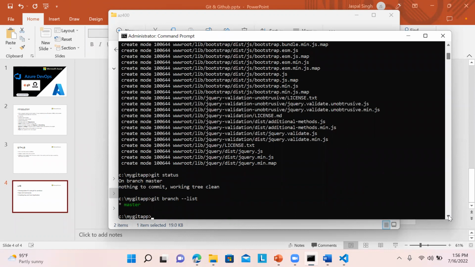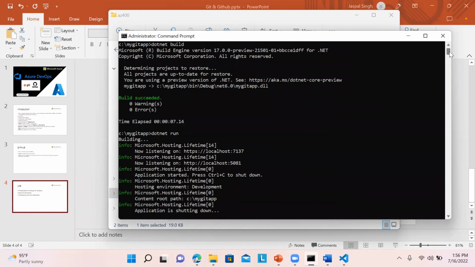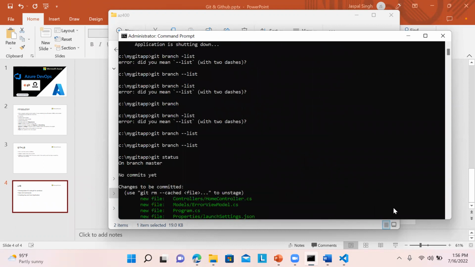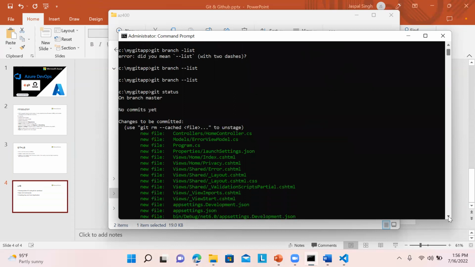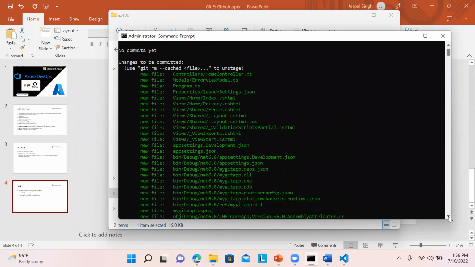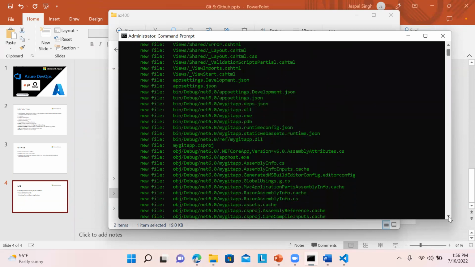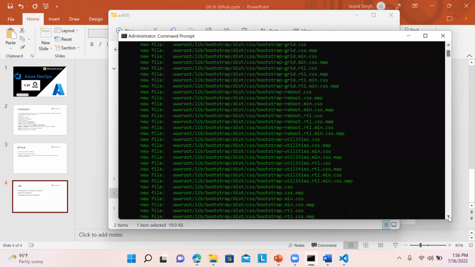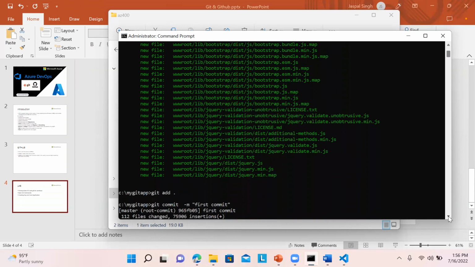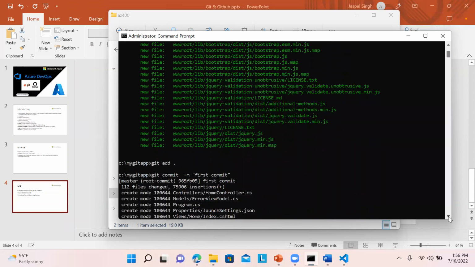So once you run the project, you need to add those files to the staging area. Basically here you can see git status on branch master. It was not showing anything because it says no commits yet. So after running the command git add dot, meaning all the files, it added them to the staging area.